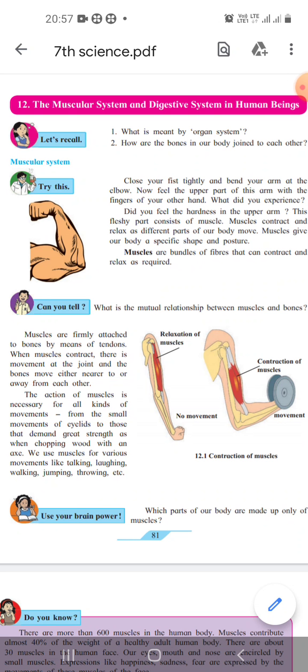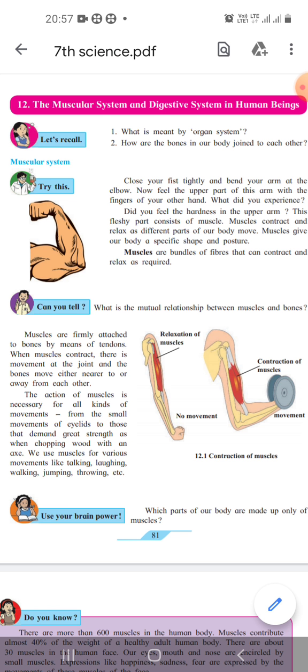Now, what is meant by organ system? A group of organs together forms one organ system. Different organs work together and form our organ system. Suppose, for example, cells, then tissues. When many tissues come together, they form an organ. When various organs work together, they form an organ system. And various organ systems present in a living organism form a living organism.